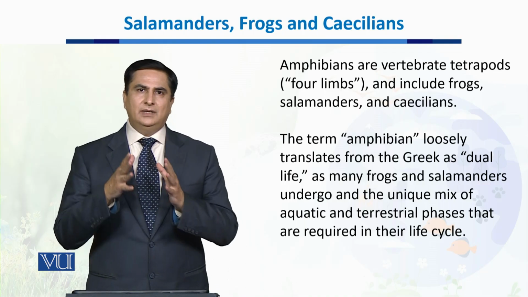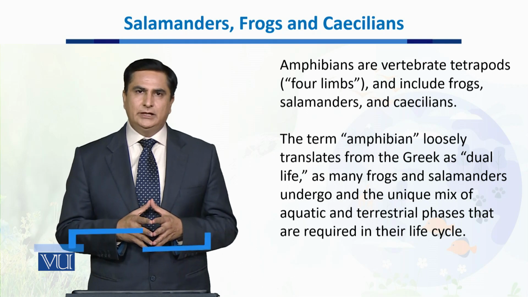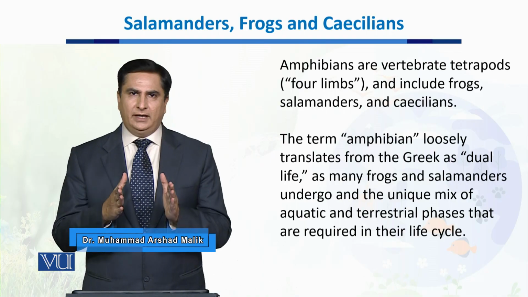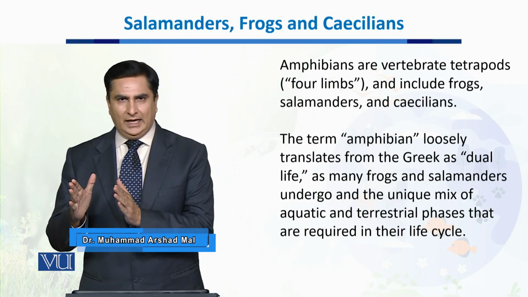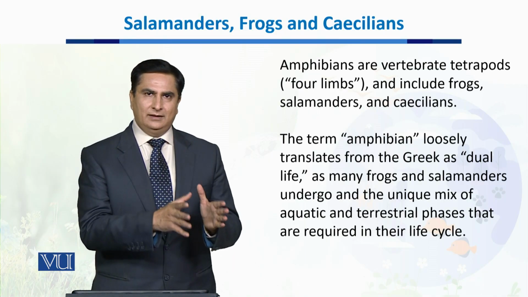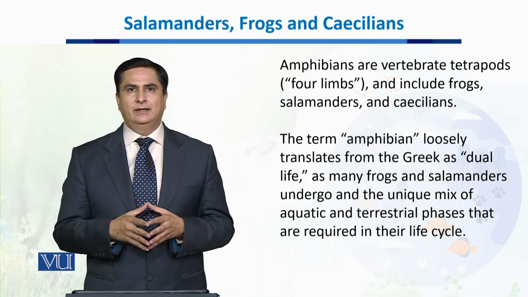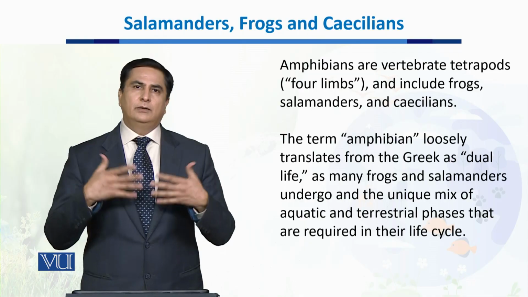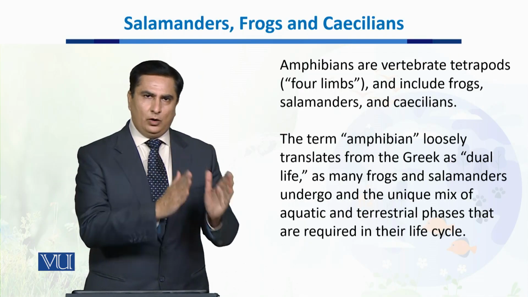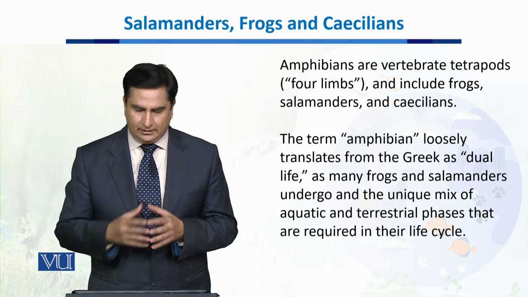Now, the term amphibians is a Greek word which means dual life. Why are they called amphibians? Because they have to spend some part of their life on land, in the terrestrial environment, but they have to go back to the water, where they have evolved from, in order to accomplish certain parts of their life and to perform certain actions. Now, these two phases, water as well as terrestrial environment, are very important in their life cycles.